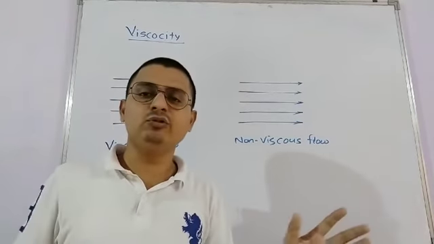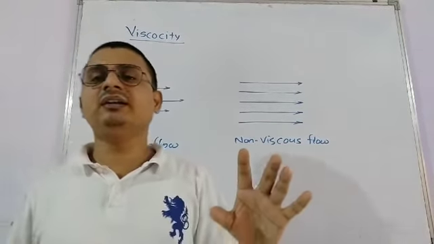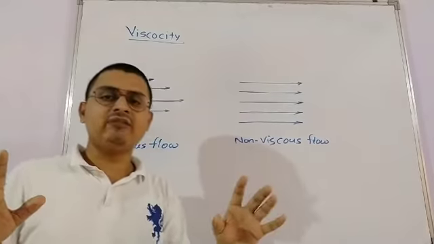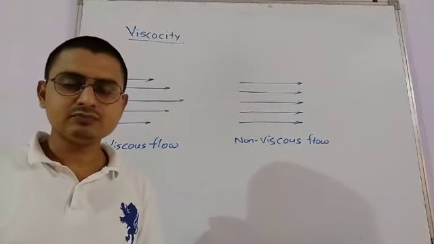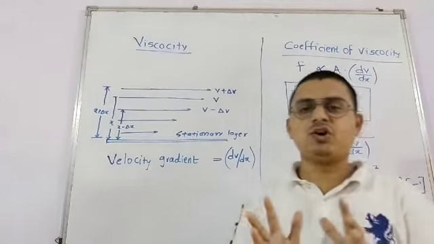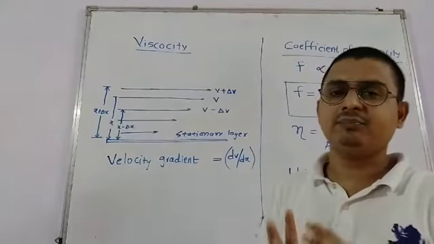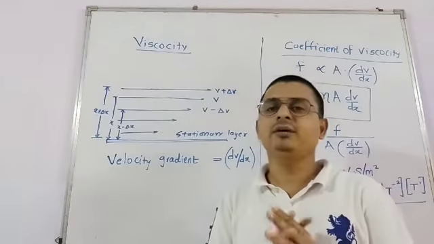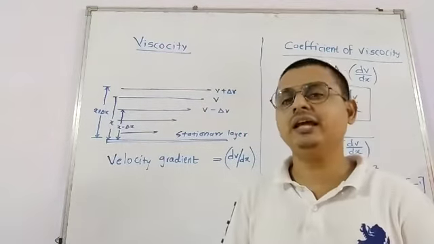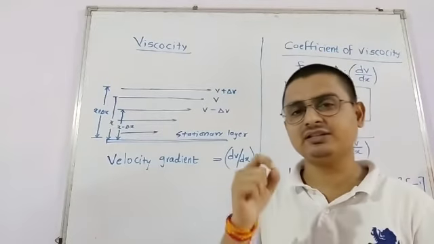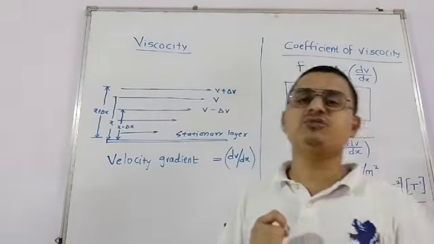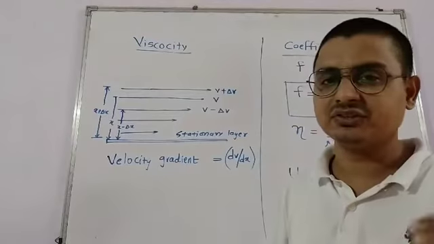Otherwise all the fluids will have certain level of viscosity. Okay, so the viscosity is defined as the property of a fluid by which the adjacent layer of the fluid experiences a dragging force, and such force is called viscous drag.